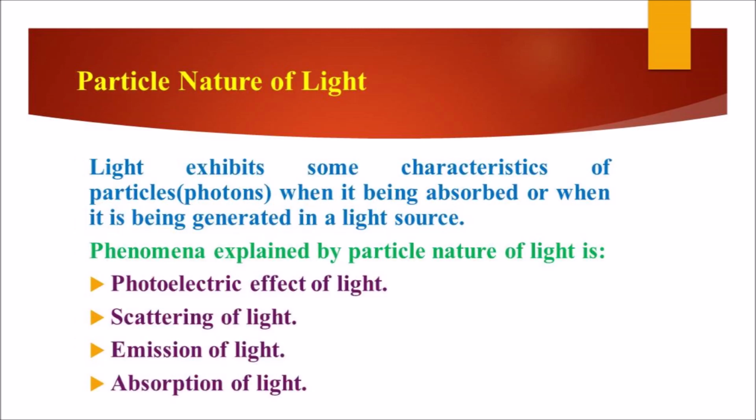And the second one is particle nature of light. Here, light exhibits some characteristics of particles when it is being absorbed or when it is being generated in a light source. The phenomena explained by particle nature of light are photoelectric effect of light, scattering of light, emission of light and absorption of light.